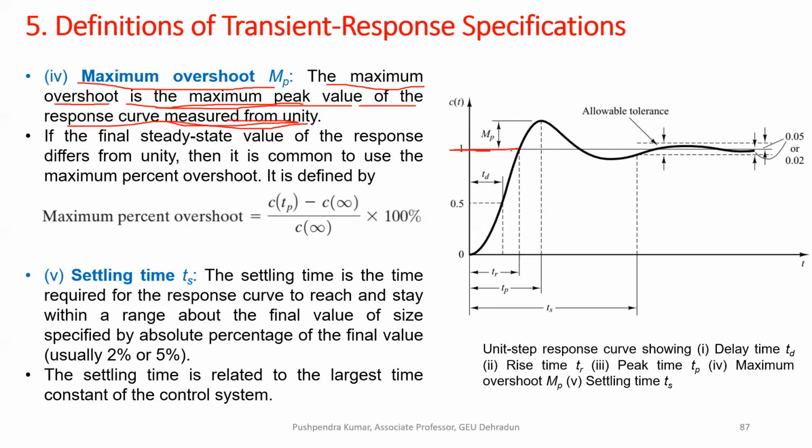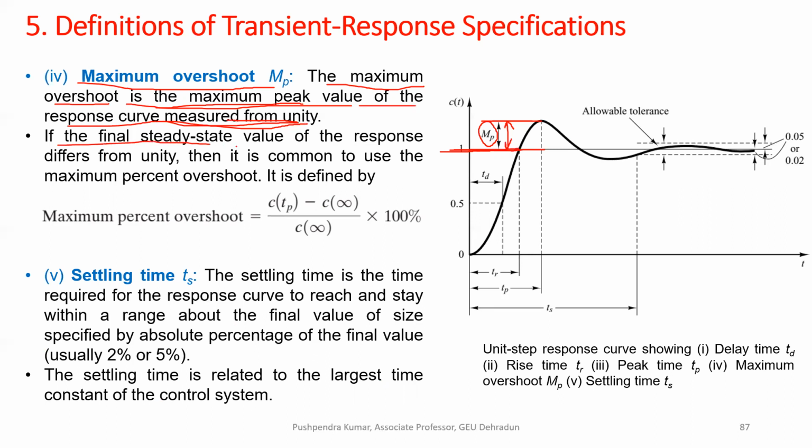So this is my unity line, and this is my maximum peak. This is my maximum overshoot. The curve goes maximum to this value Mp with respect to this reference value, and this value is called maximum overshoot.